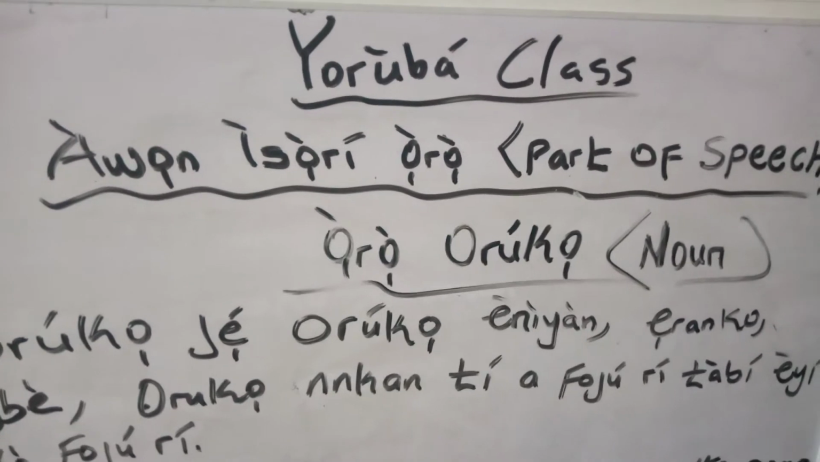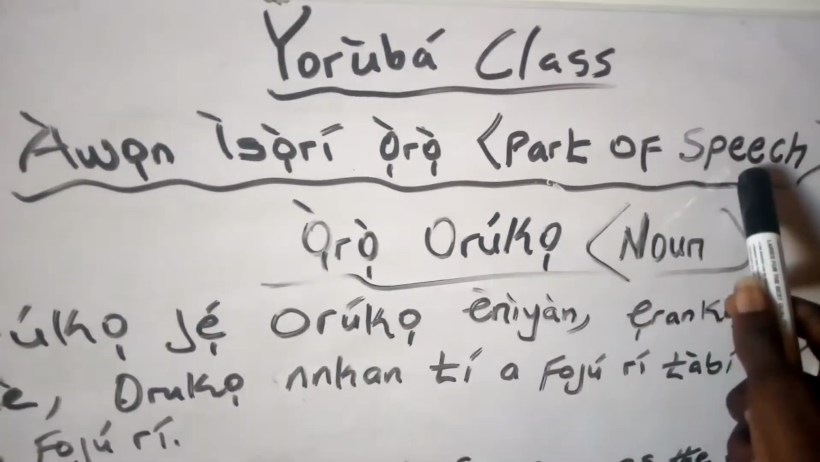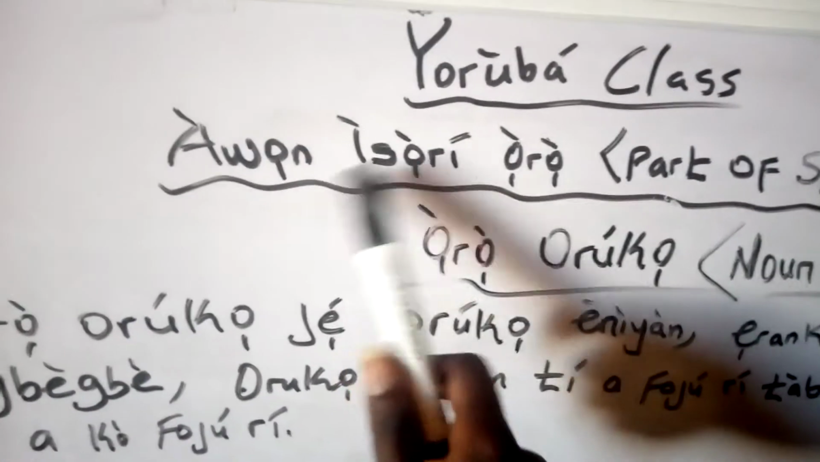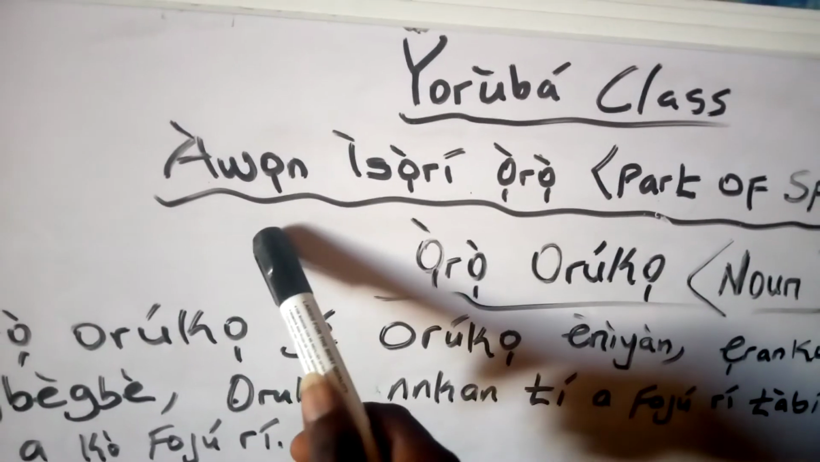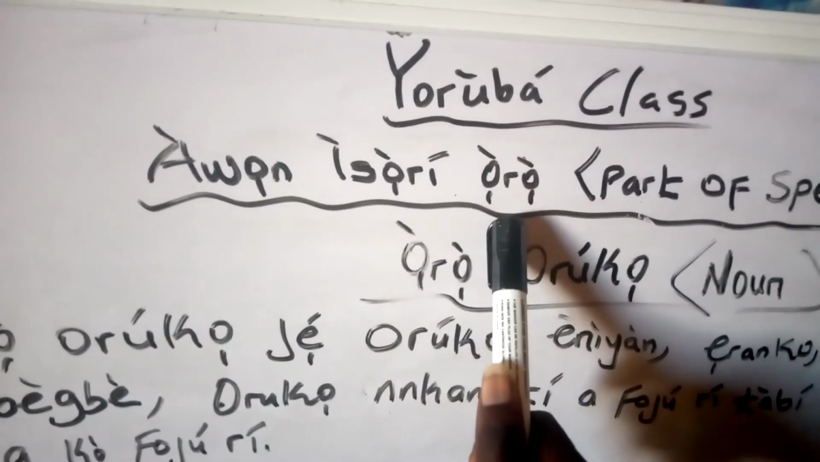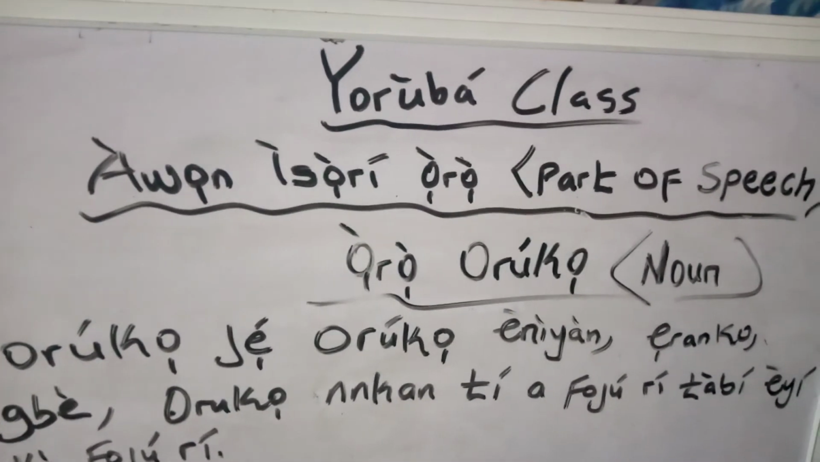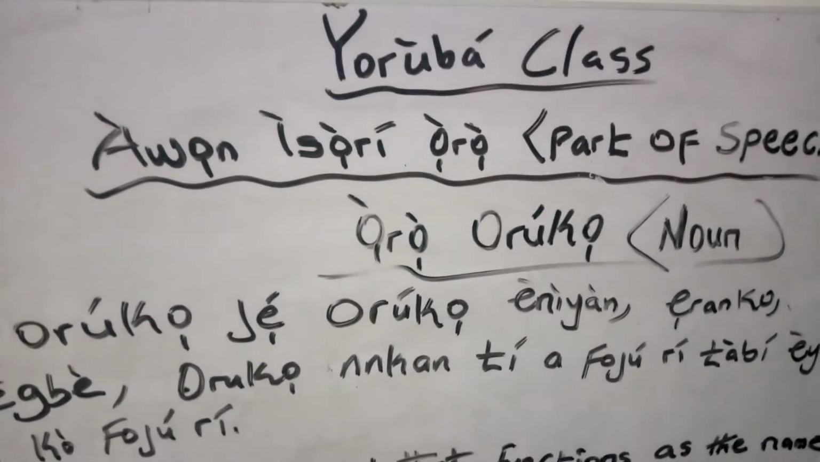What we have to teach ourselves today is part of speech. Part of speech. Àwọn ìsọ̀rí ọ̀rọ̀. Can you pronounce that with me? Àwọn ìsọ̀rí ọ̀rọ̀. We have 8 parts of speech in Yoruba language. Orúkọ mẹ́jọ la ní nínú èdè Yorùbá.